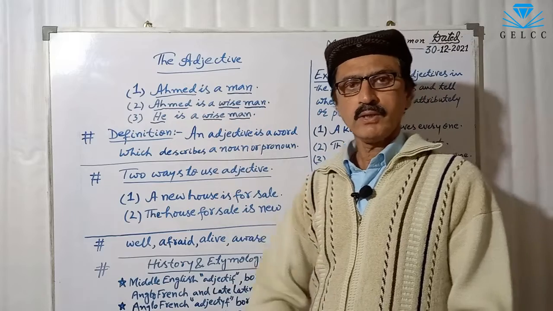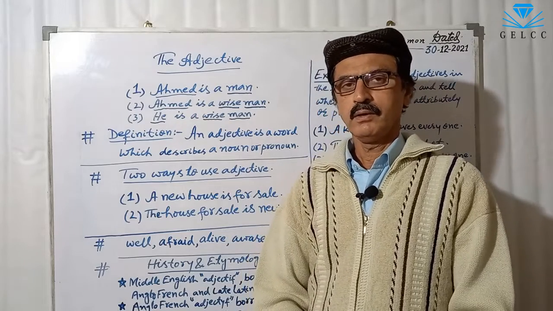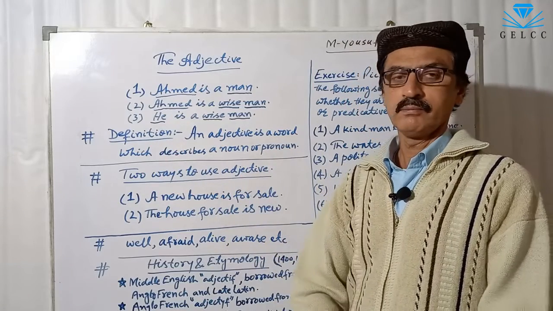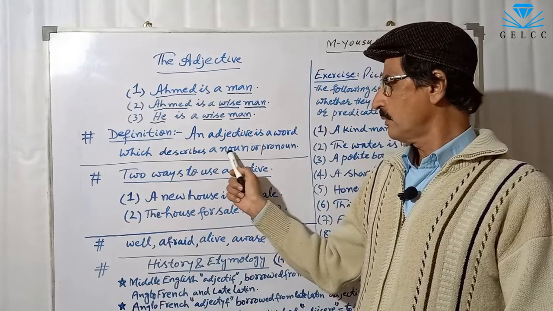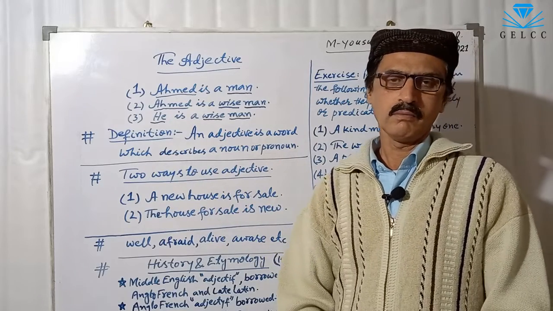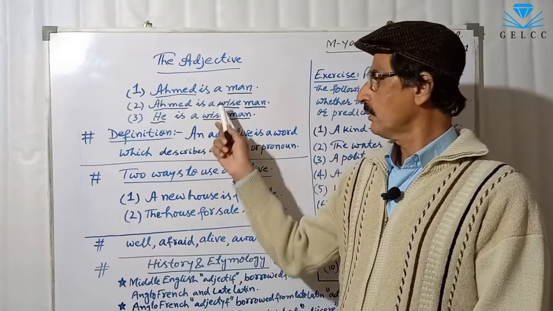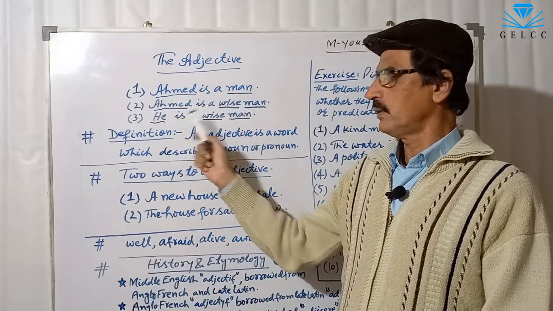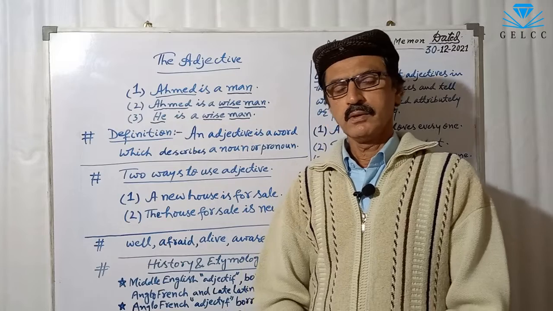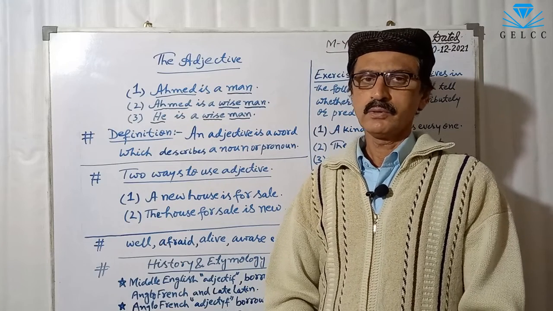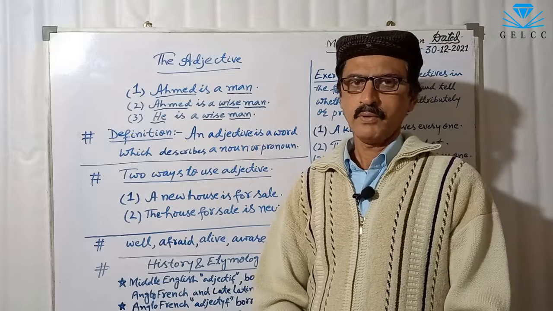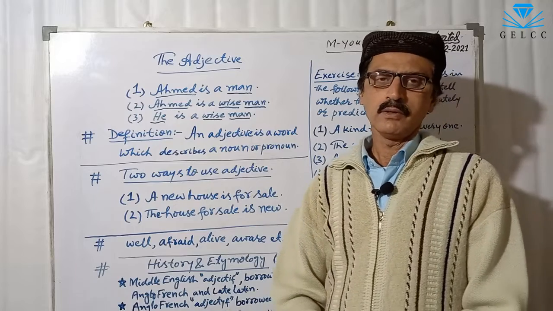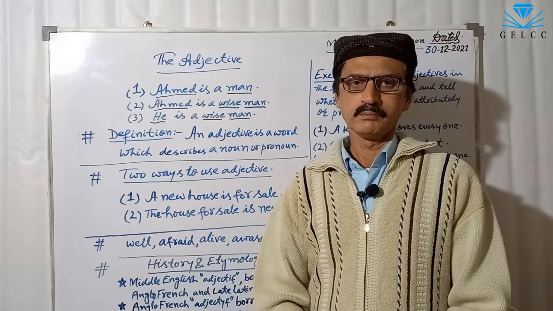From this, we can make a definition of an adjective. An adjective is a word which describes a noun or a pronoun. In the second sentence, wise describes a noun, Ahmed, and in the third sentence, he is used instead of Ahmed, which is a pronoun. So the definition is: an adjective is a word which describes a noun or a pronoun.